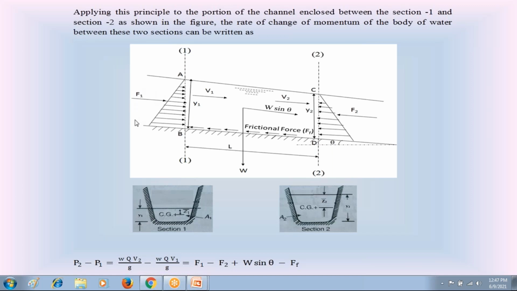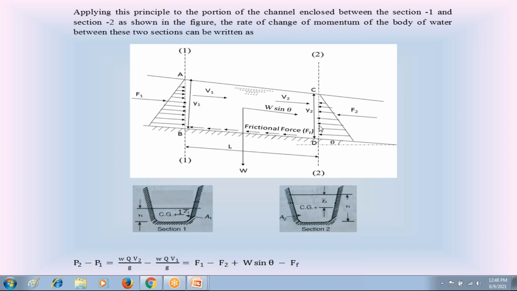So in this diagram at section 1, the hydrostatic force F1 is equal to W into A1 into Z1 bar, the distance of the centroid from the water surface.